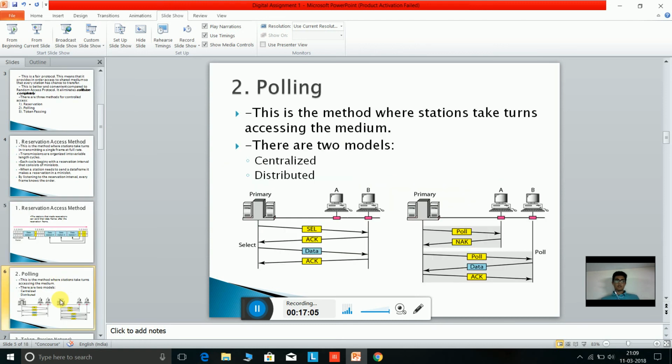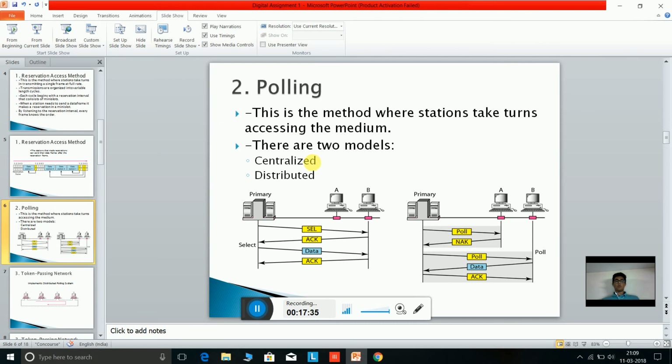The next method was polling. It is where the stations take turns accessing the medium, but it is different from the reservation access method. There is no reservation of time slots, but a station sends a poll to another station if it wants to communicate, and the second station sends an acknowledgement that yes, I want to communicate, and then the data is sent by the first station to the second station. This was how polling works. Polling has two models, centralized and distributed.